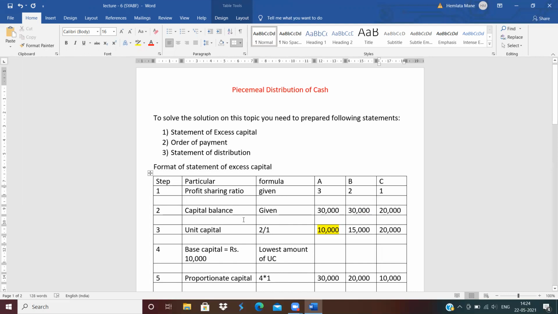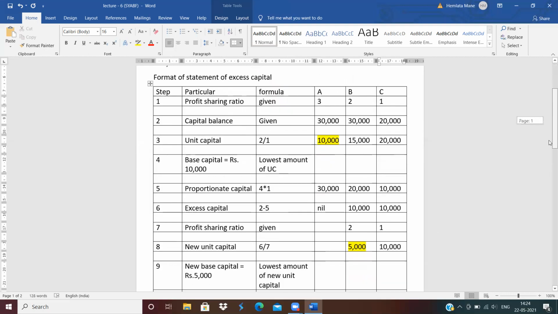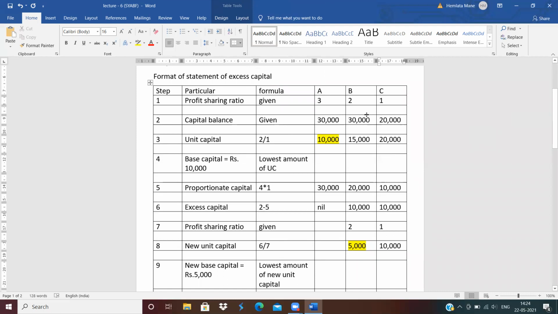Statement of excess capital. We see here how to calculate the excess capital. Profit sharing ratio is always already given in the question. Capital balance is also given in the question. Then you need to calculate the unit capital. What is the formula of calculating the unit capital? You need to learn only this column, particular and formula.